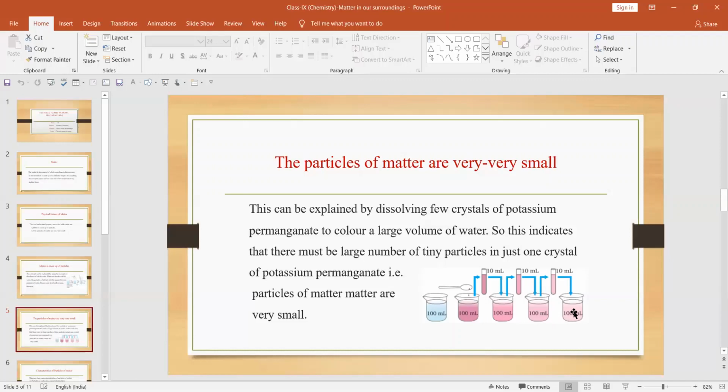But in all this, although in all the cases we are saying that there is change in color, the intensity of the color will be different in all the cases. The reason behind it is that potassium permanganate is splitting into several small matters, and with the decrease in size of the matter it becomes completely transparent. So when you go on doing this for 5 or 6 times, you will find that the solution becomes completely colorless. Although that solution contains potassium permanganate particles, those particles are so small that they are not imparting color to the water.